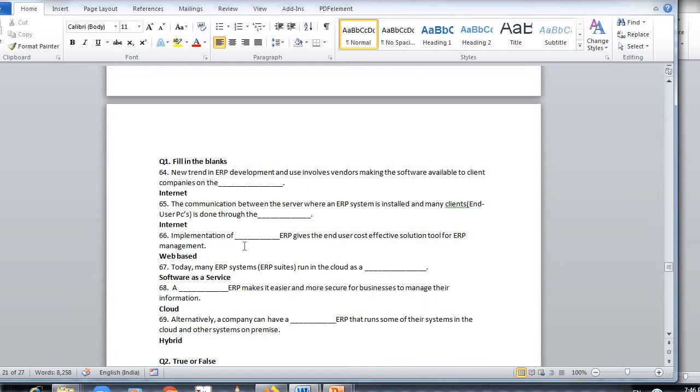Answer is cloud. Alternatively, a company can have Dash ERP, hybrid ERP, that runs some of their system in the cloud and other systems on premises.